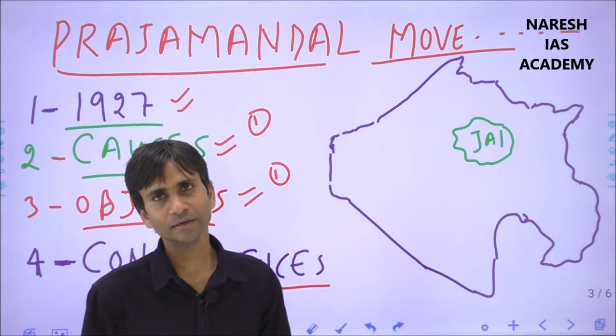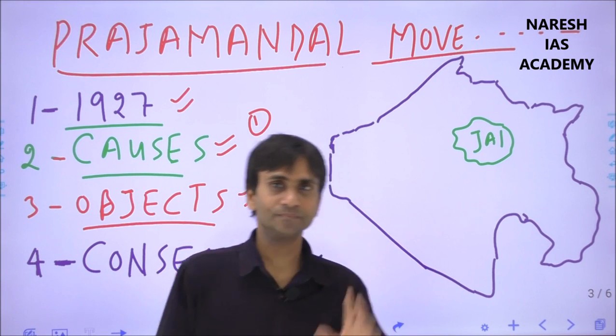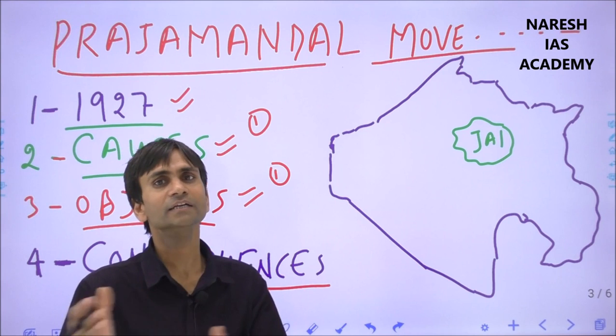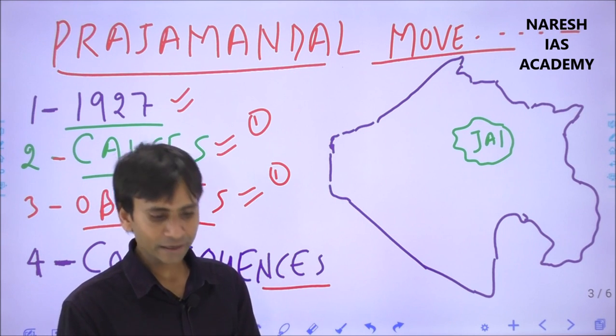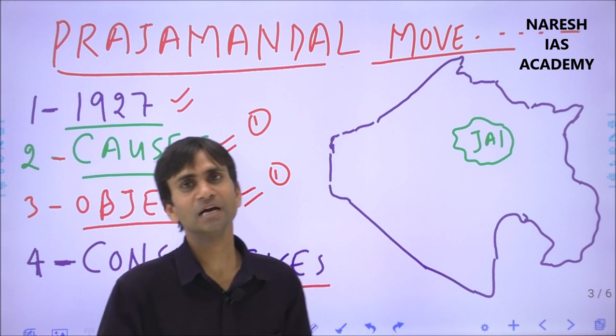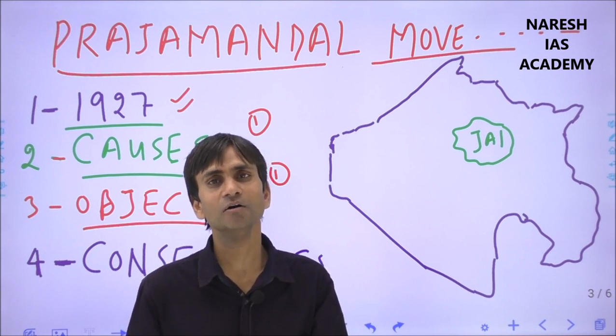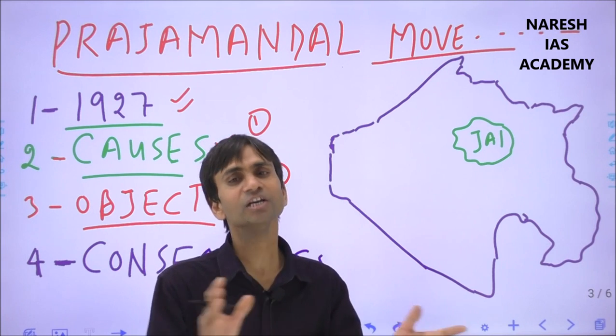Hiralal Shastri at that time had to face a threat from the other leaders of the Jaipur Prajamandal, and a group of leaders quit the Jaipur Prajamandal and organized the Azad Morcha or Liberation Front.